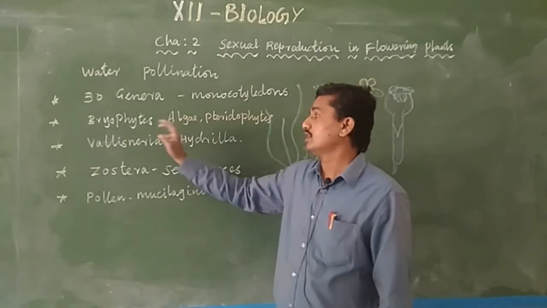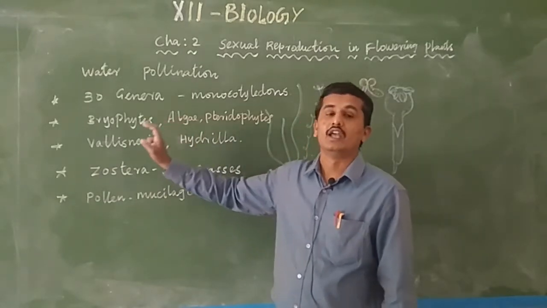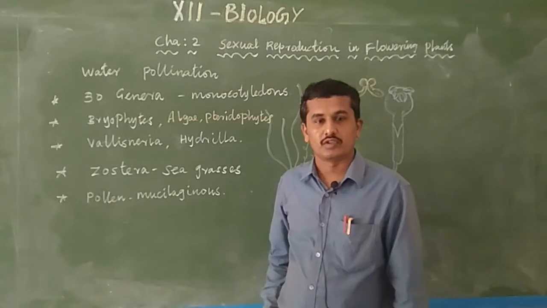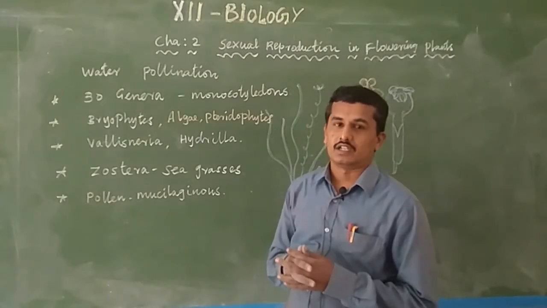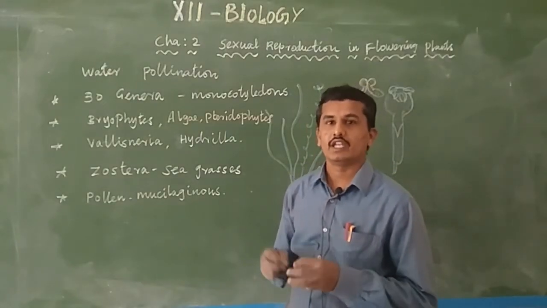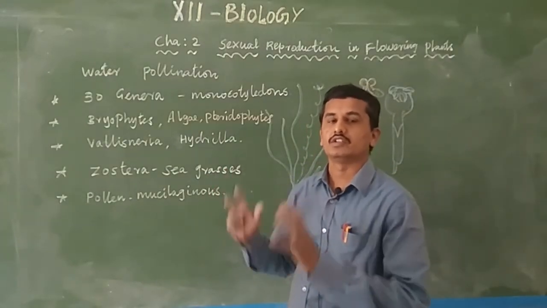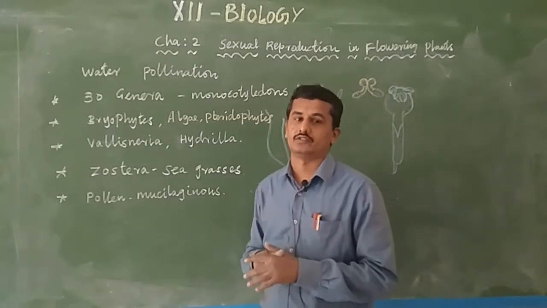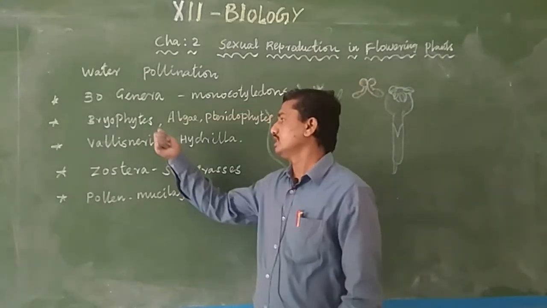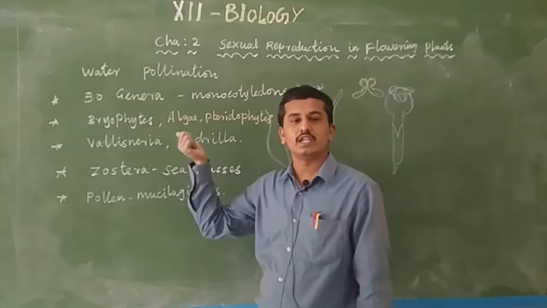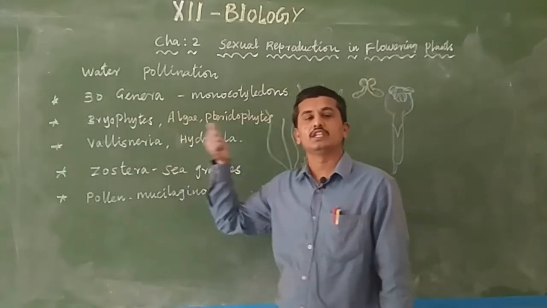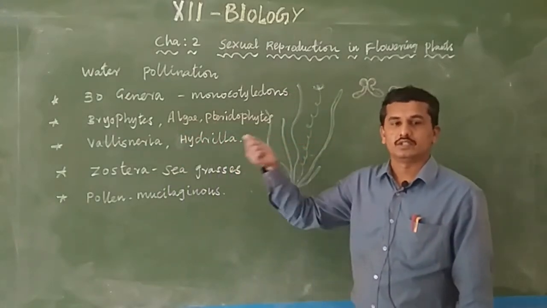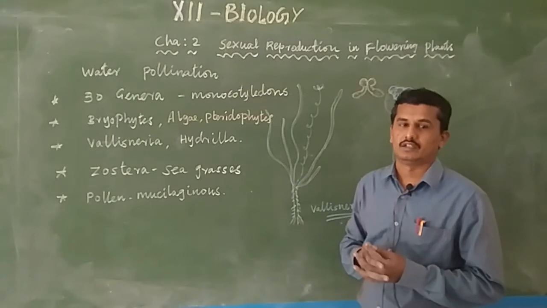So only these three organisms, algae, bryophytes and pteridophytes, need water. Then they are present only in certain geographical areas, not in all areas. So we know these three categories need water for transferring the male gamete to the female gamete area.